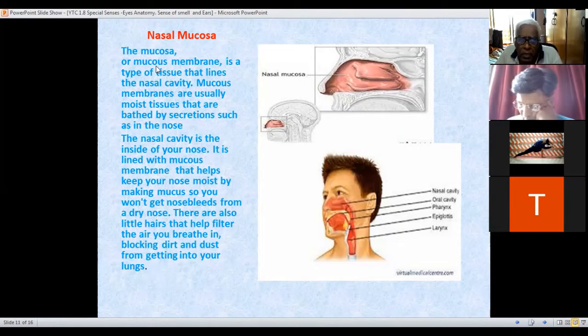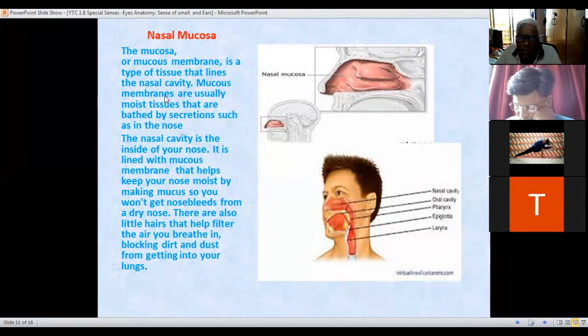Once again, I repeat, what is nasal mucosa? It's a mucous membrane, a type of tissue that lines the nasal cavity. Mucous membranes are usually moist tissues that are bathed by secretions such as in the nose. The nasal cavity is inside of your nose. It is lined with mucous membrane that helps keep your nose moist by making mucus so you won't get nosebleeds from a dry nose. There are also little hairs that help filter the air you breathe in, blocking the dirt and dust from getting into your lungs.